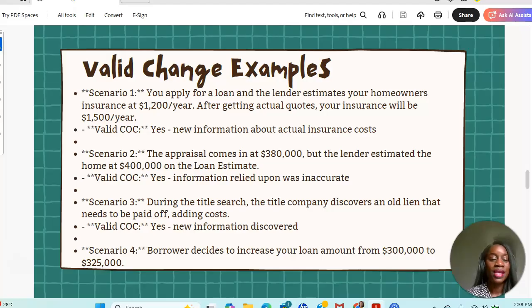Another example is during the title search, the title company discovers an old lien that needs to be paid off, adding to the costs. Is this a valid change of circumstance? Yes. Why? Because new information has been discovered by the lender. All right, and another example is the borrower decides to increase the loan amount from $300,000 to $325,000. That also is a valid change of circumstance, which would allow for a revised loan estimate.